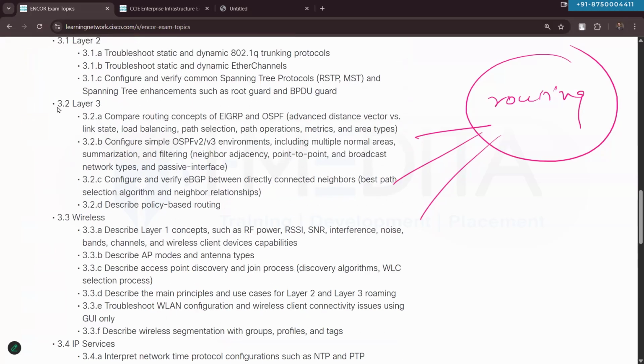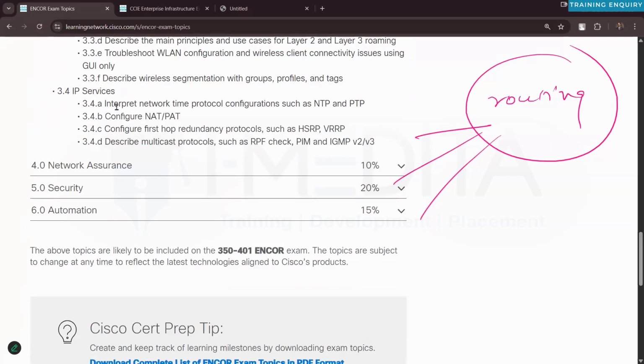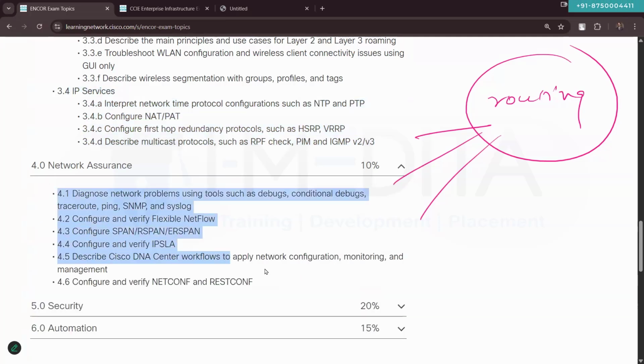Under the infrastructure, we will talk about layer 3: OSPF, EIGRP, BGP, policy-based routing, all that we will talk about in our content. Then the IP services, we will talk about NAT, PAT, PIM, IGMP, and all those things. Under the assurance, SNMP, syslog, SPAN, SLA, all these things we will talk about in our content.